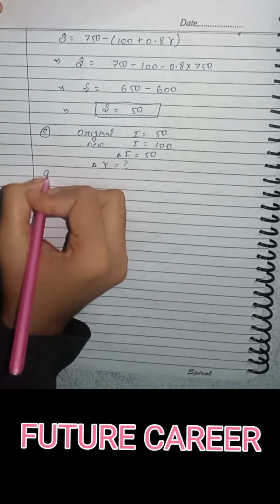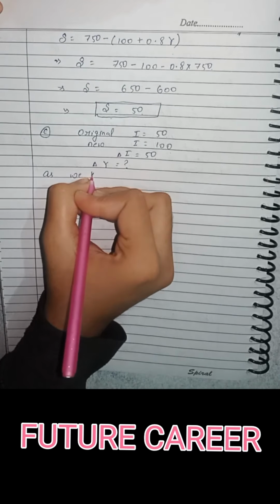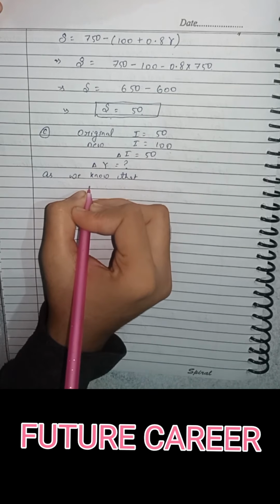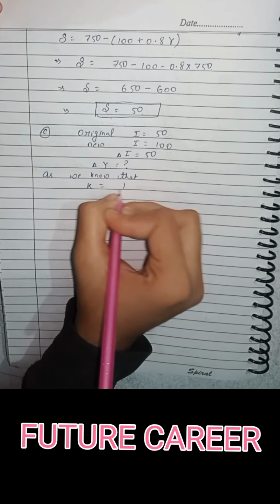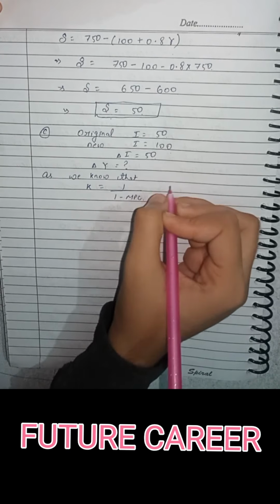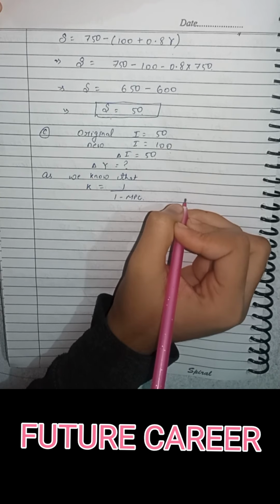As we know that the multiplier K equals 1 upon 1 minus MPC, and MPC is equal to 0.8, because C equals 100 plus 0.8y.